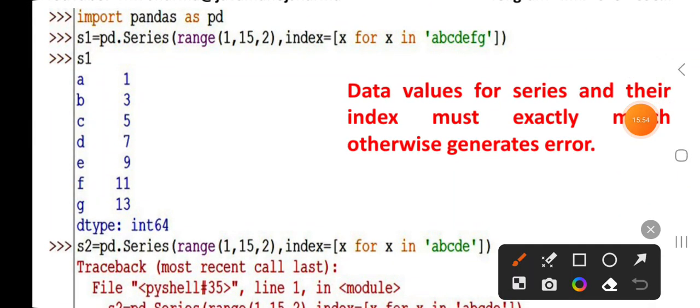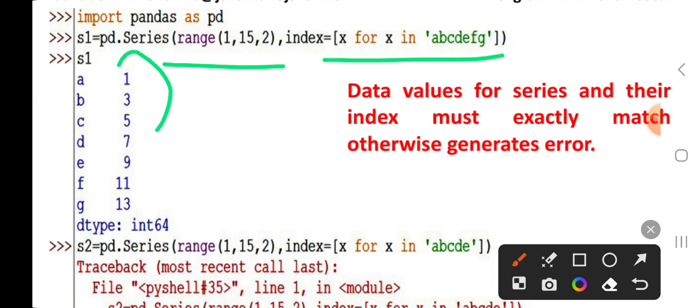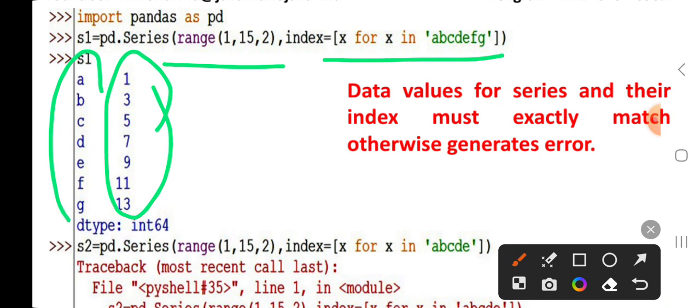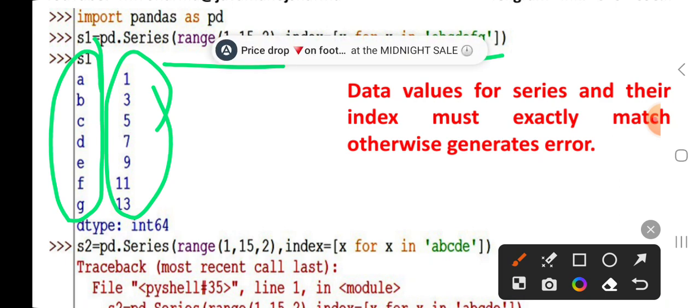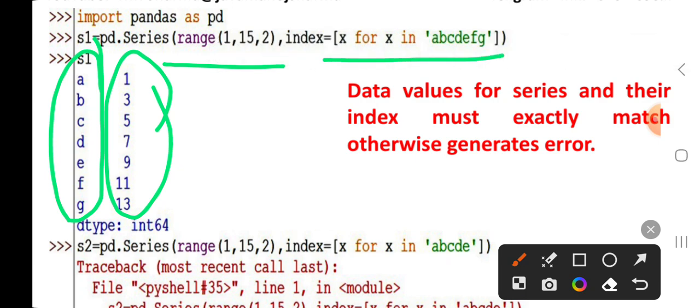Here you can again use the range method: range with a start value, stop value and step value, and the index values are A, B, C, D, E, F, G. You can check that the exact data value and the exact index must match. If data and index do not match, then it will generate some error. In the next example, you can check it.